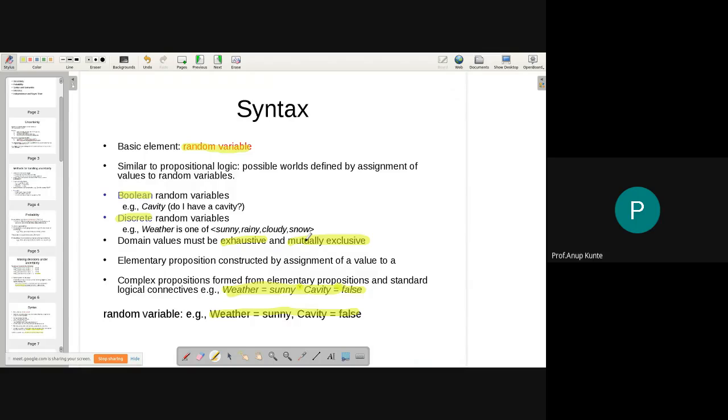So a discrete random variable should be exhaustive, meaning it should cover all the cases. There could not be a corner case which is not covered by the list of values that are there in the domain of a random variable.